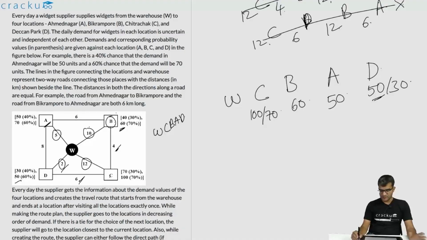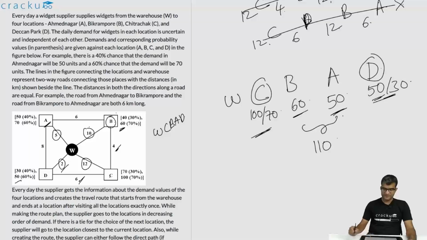So what are all the possible cases for the total number of widgets that are supplied? This is either 100 or 70. This is definitely 60. This is definitely 50. This is either 50 or 30. These two combined is fixed. This is 110. The sum of C and D can have 4 possibilities. It is either 100 plus 50, which is 150, or 70 plus 50, which is 120, or 100 plus 30, which is 130, or 70 plus 30, which is 100.